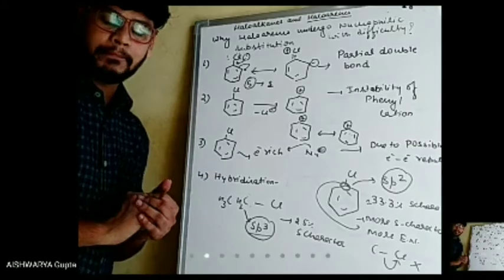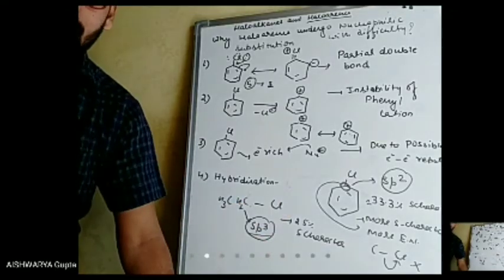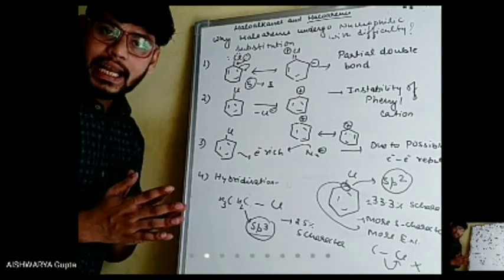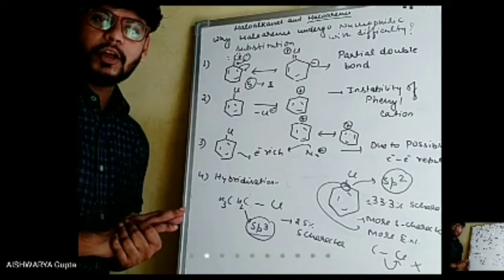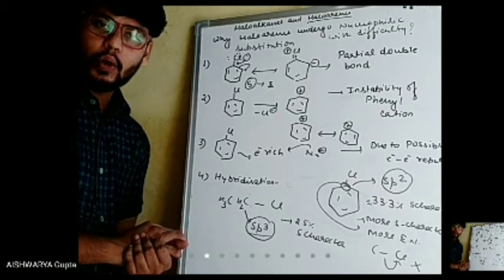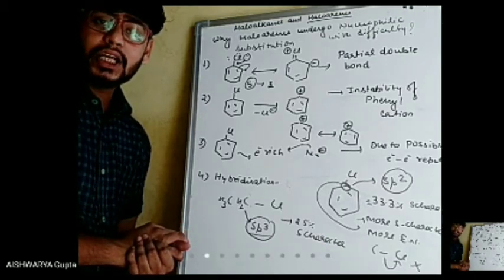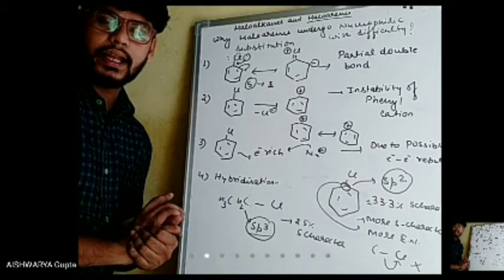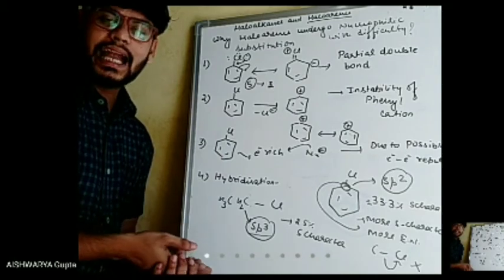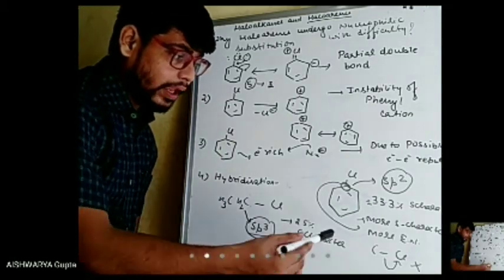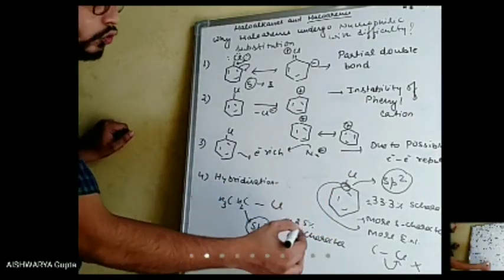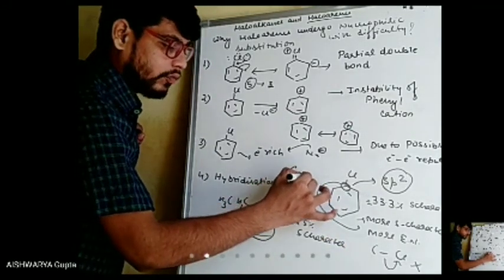The 4th point is due to change in hybridization. In case of haloalkanes, the hybridization of the carbon to which the halogen atom is bonded is sp3, since it is an alkane. Whereas in case of haloarenes, let's say this is your carbon, so just calculate the number of sigma bonds.